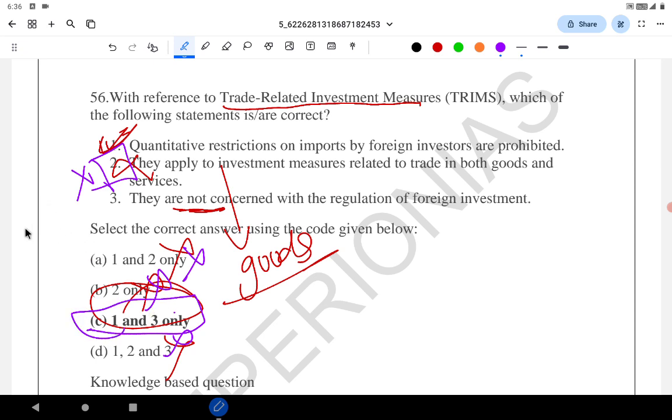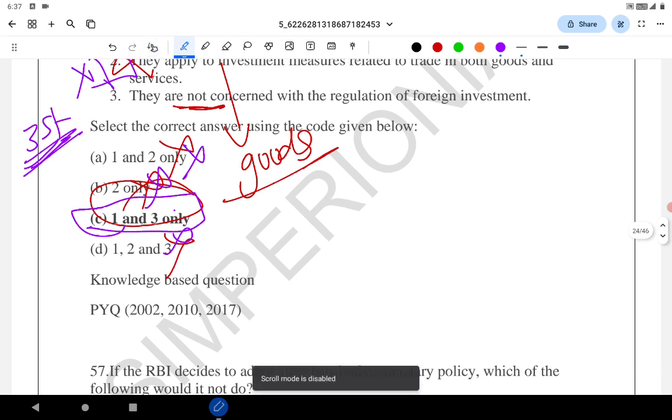To solve the question, you don't have to know all three statements. Sometimes just by knowing one statement you can get an answer. So don't worry about reading 1 or 2 pages on every topic. Just know the basics. That is good enough. Go through the PYQs, exhaust your basic awareness, then apply the intelligent elimination techniques. TRIMS and TRIPS both are very important. TRIMS was asked 3 times in PYQ, 2002, 2010 and 2017.